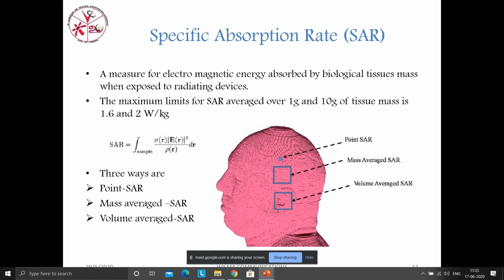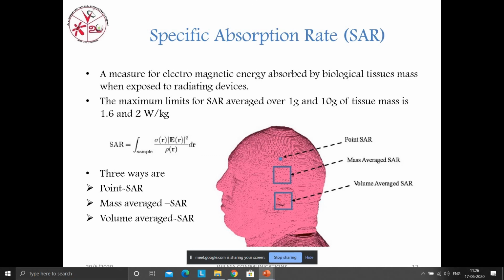And how are we going to measure this SAR value? There are three ways: point SAR, mass average SAR, and volume average SAR. After designing your antenna, you are going to test it, to see how it is working and what its efficiency is. We test this antenna using human body modeling, which is the next slide. Coming to that part, you will get some information and can clarify what point SAR, mass average SAR, and volume average SAR are.